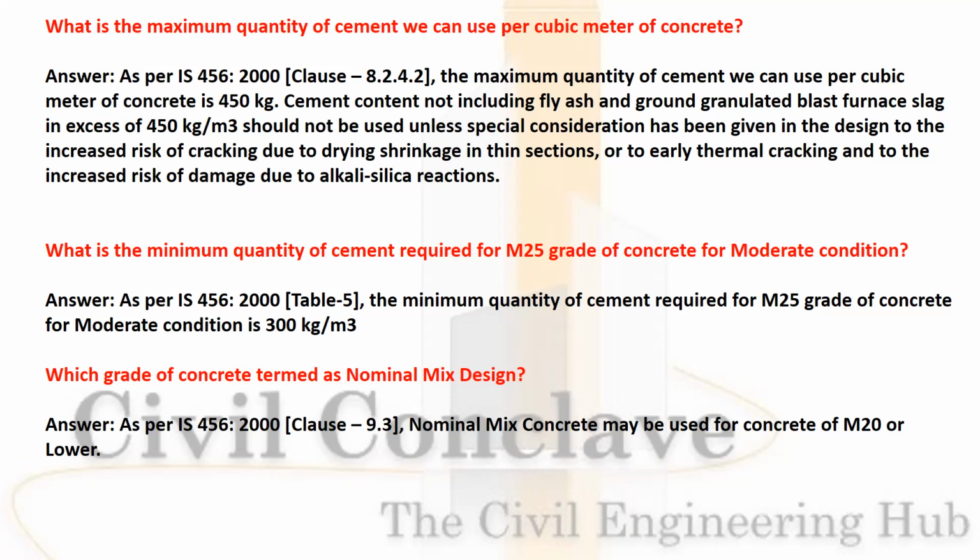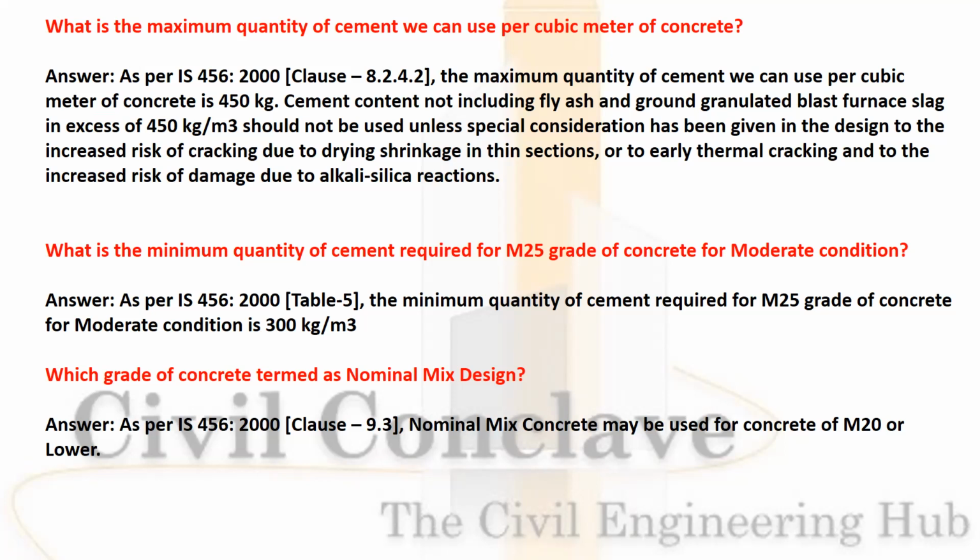Cement content, not including fly ash and GGBS, in excess of 450 kg per cubic meter should not be used unless special consideration is given in the design to the increased risk of cracking due to drying shrinkage in thin sections or to early thermal cracking, and to the increased risk of damage due to alkali silica reactions.